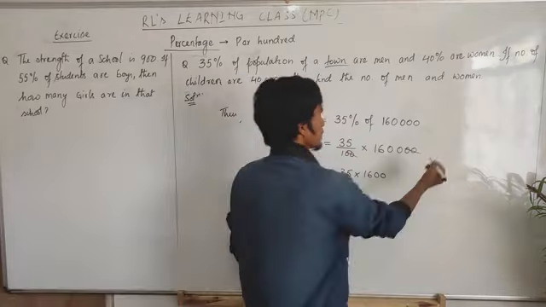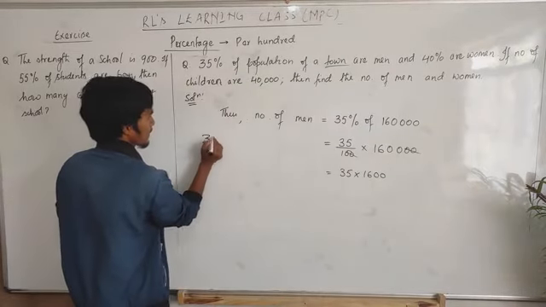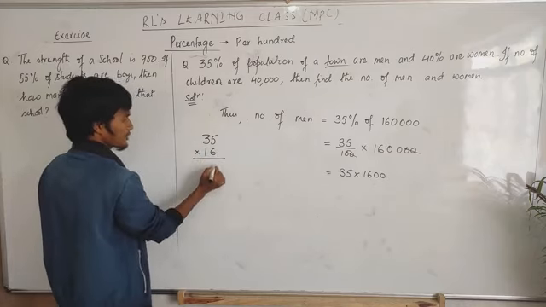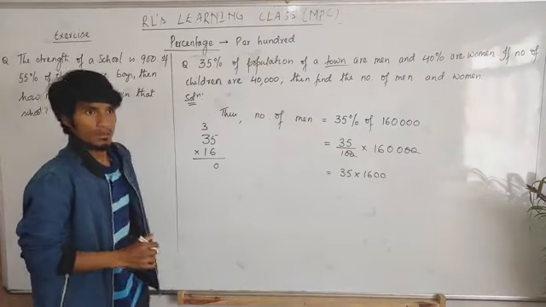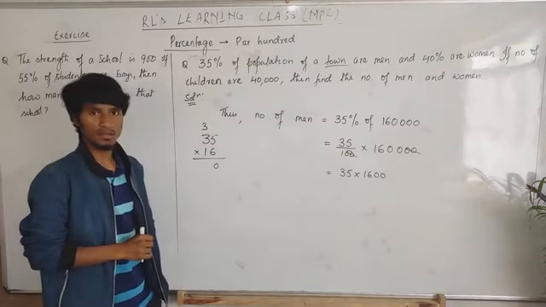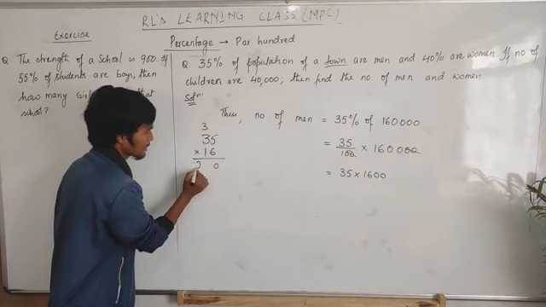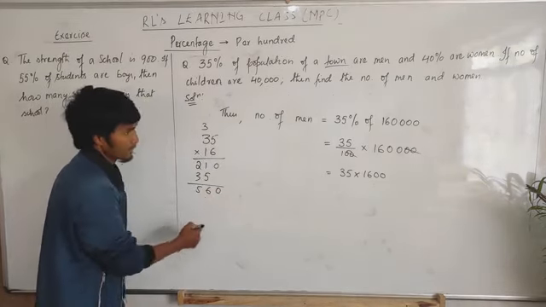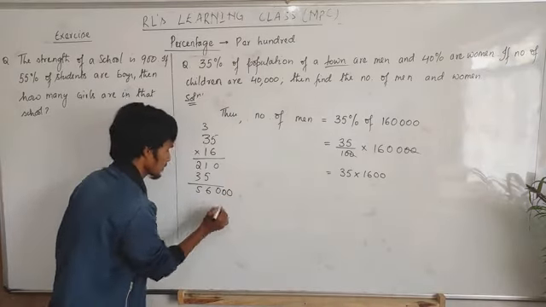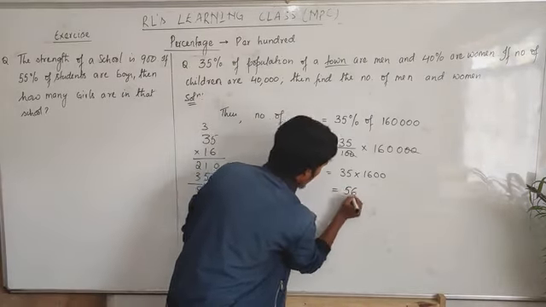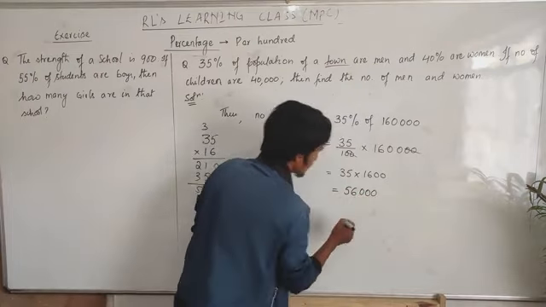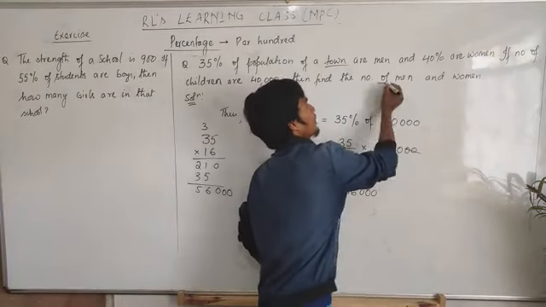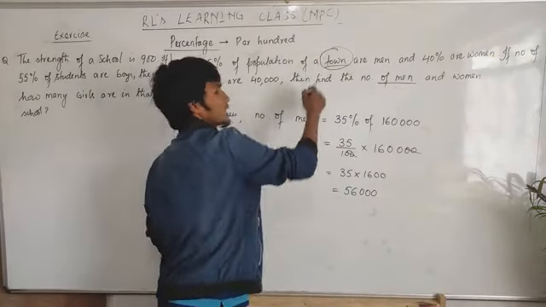Now do the multiplication, then you will get the number of men present in that town. Okay, I'll do the multiplication here. 35 multiplied by 16. I will take that 0 on. Then 6 into 5 will be 30. Then 6 into 3 will be 18, and 18 plus 3 will be 21. Then 1 into 5 and 1 into 3 will be 0, 6, 5. Then we got 5, 6, 0, 0, 0. There are 56,000 men present in this town.